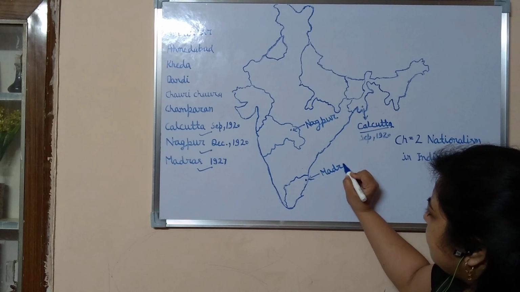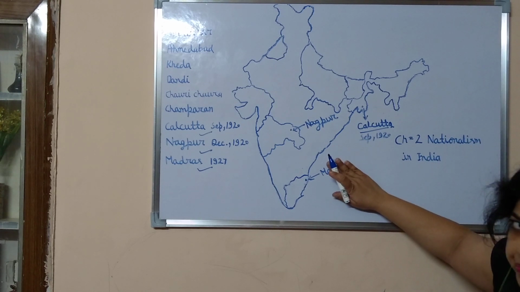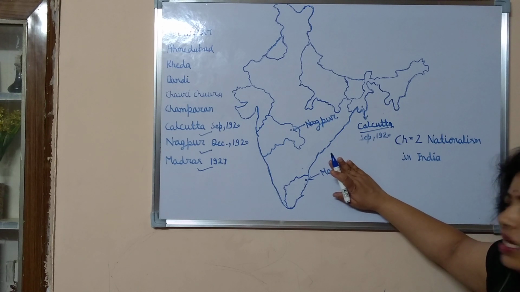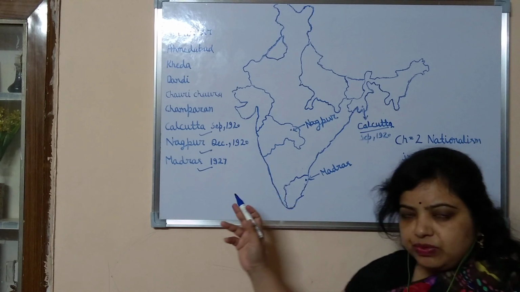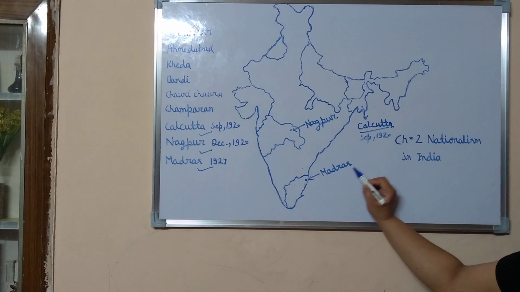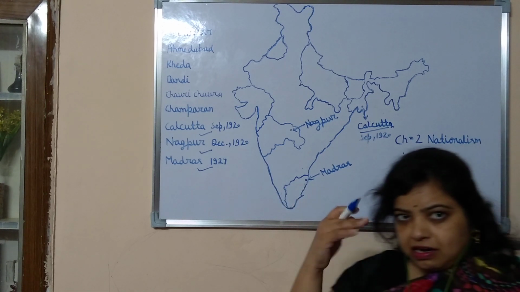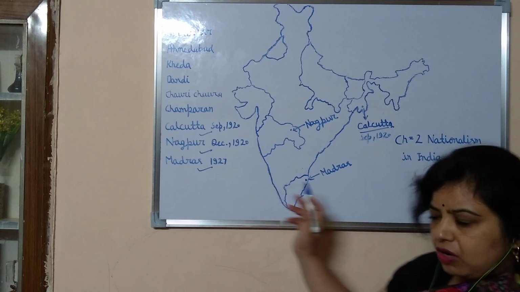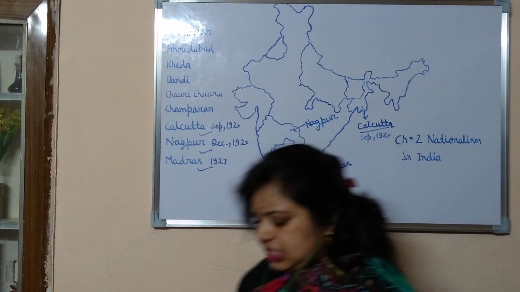And in the exam, the question can be asked such that they will not write the names. They will give only the information: mark the place, label the place where the Congress session of 1927 was held. Then you have to first recall the name and then write it here, along with the number of the question. Then come on to these places.